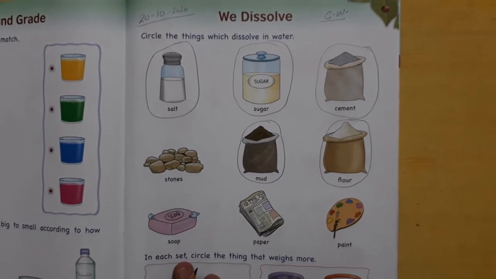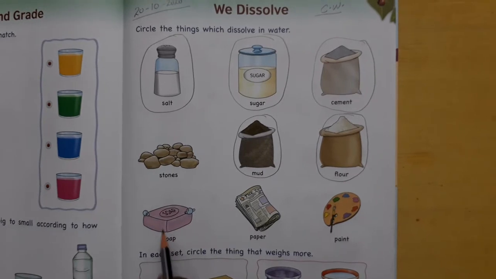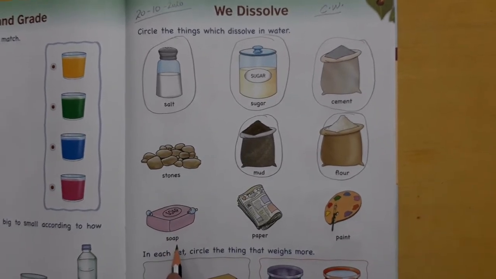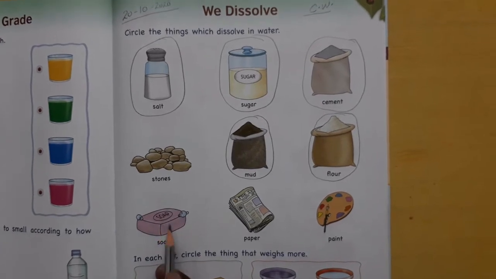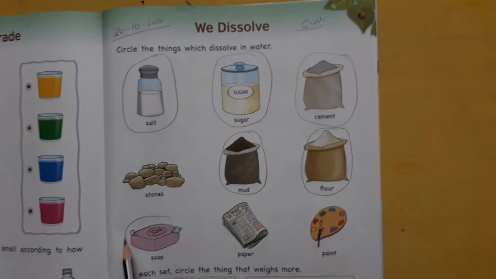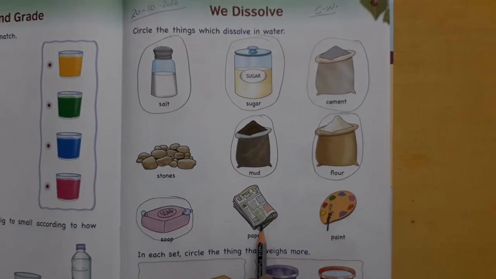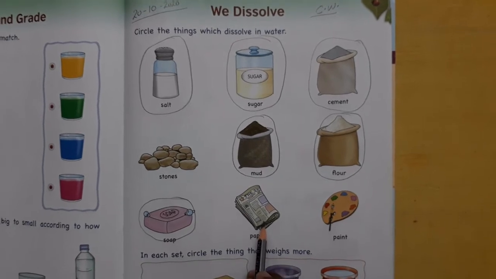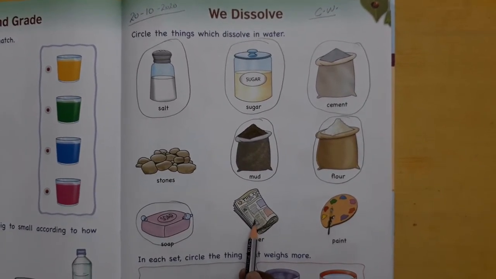तो वो soap जो आप apply करते हो, उसको वापस से आप इस तरह से बार फॉर्म में बना सकते हैं? No, we cannot. And if you will put this soap bar in water for a long time, it will get dissolved in water. So we are going to circle it. Now next is paper. As I showed you with tissue paper, is paper dissolving in water? No, it is not. So we are not going to circle it.